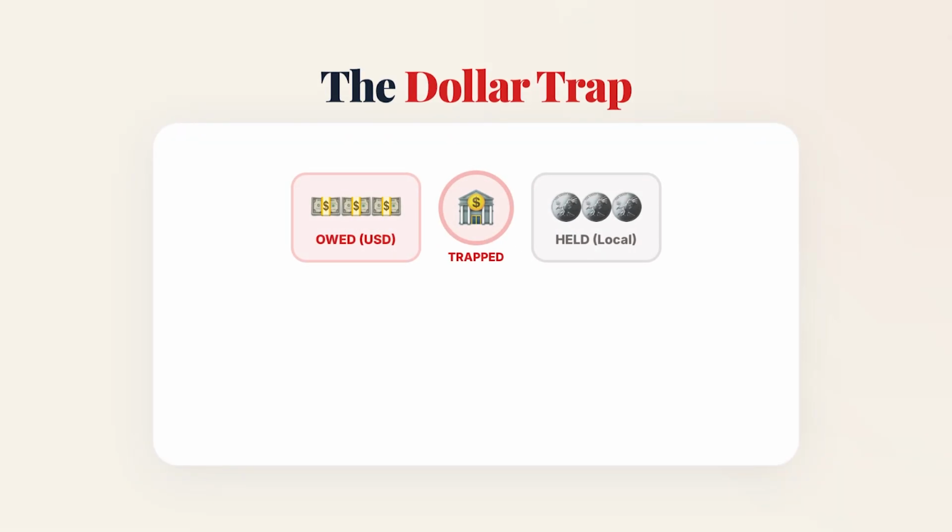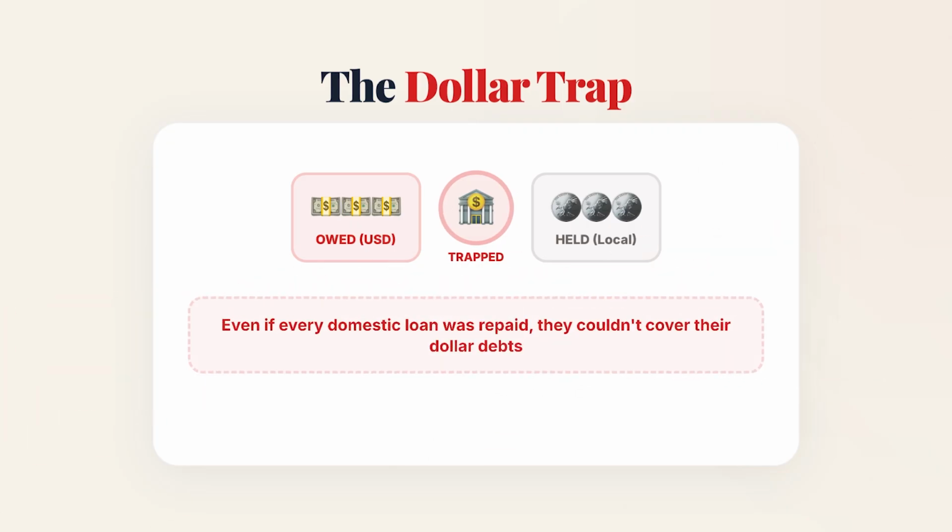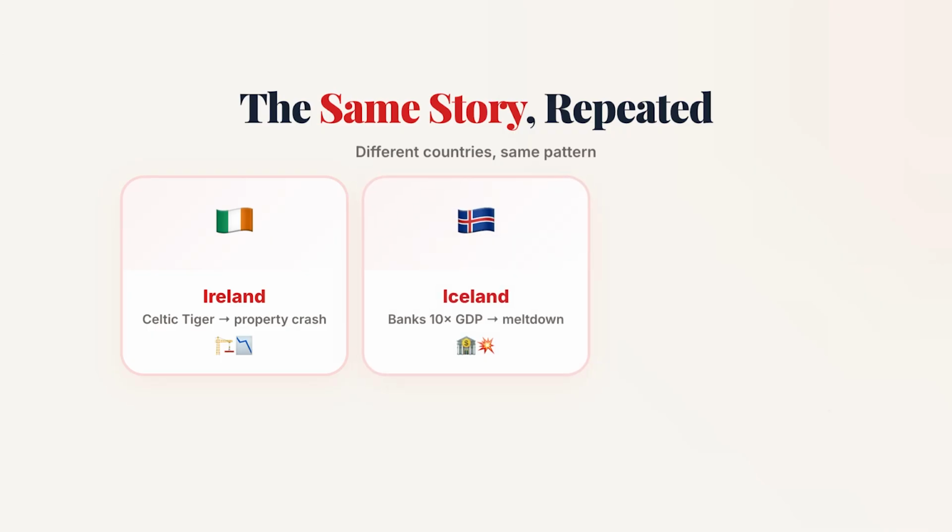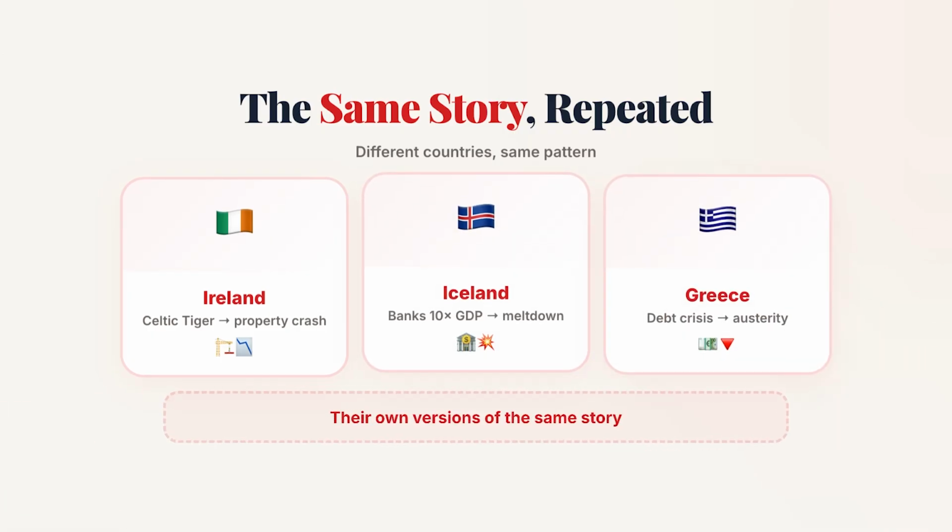The banks owed dollars but held local currency. Even if every domestic loan had been repaid, they couldn't cover their dollar debts. The banking sector went under, credit vanished, and deep recession followed. Ireland, Iceland, and Greece later lived through their own versions of the same story.